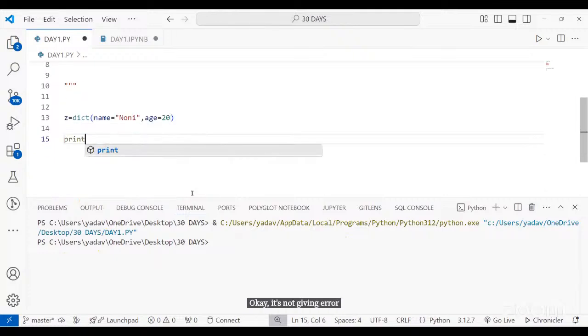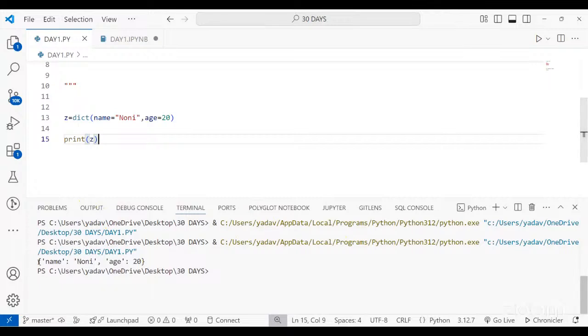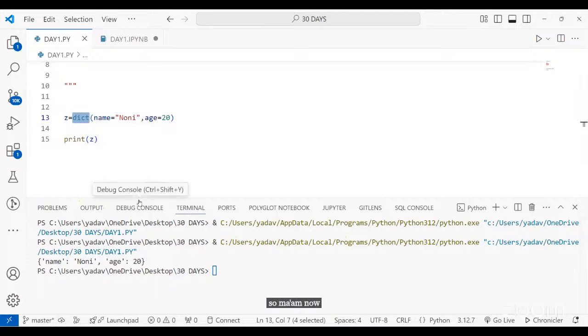So let me just print z. Yeah, you can see now we have successfully created a dictionary. So z is now equal to a dictionary. Okay. So now here you have described dict as a keyword.